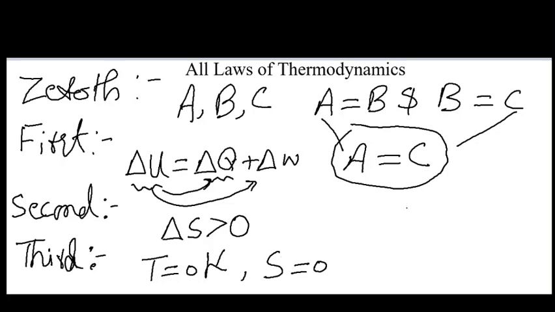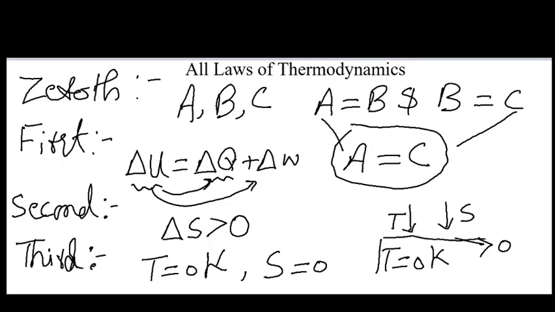That is, when we decrease the temperature of a thermodynamic system, orderliness increases and the entropy of the system decreases. And when the temperature approaches 0 Kelvin, the entropy approaches the value of 0. So this is the third law of thermodynamics, that at a temperature of 0 Kelvin, the entropy of a pure perfect crystalline compound becomes equal to 0.